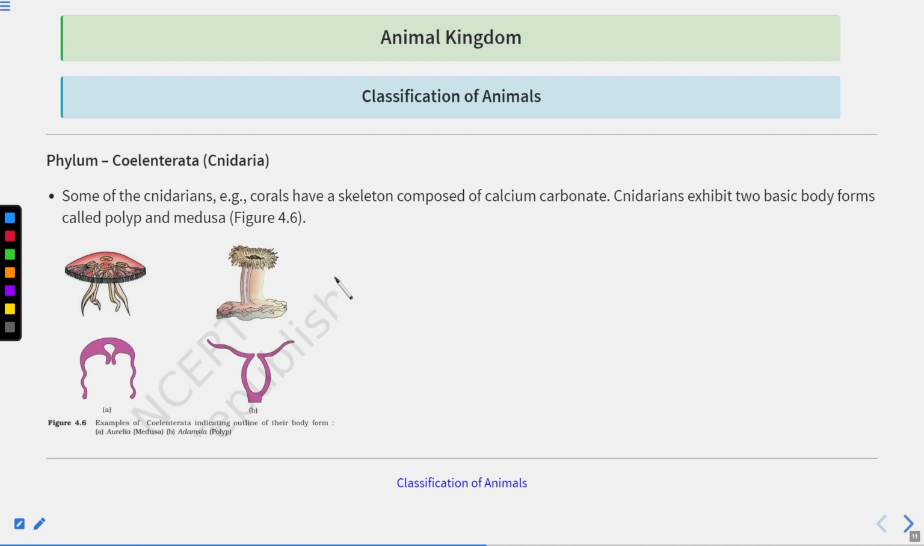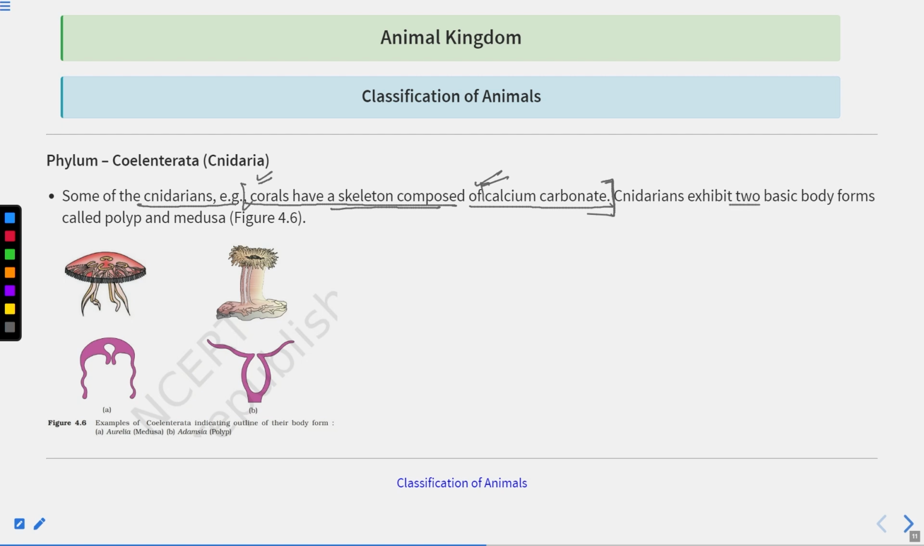Some of the Cnidarians, here we can see the corals, have a skeleton composed of calcium carbonate. This is very, very important. Corals also belong to this Cnidaria. Their body has a skeleton that is composed of calcium carbonate. The whole body is a deposition of this calcium carbonate.